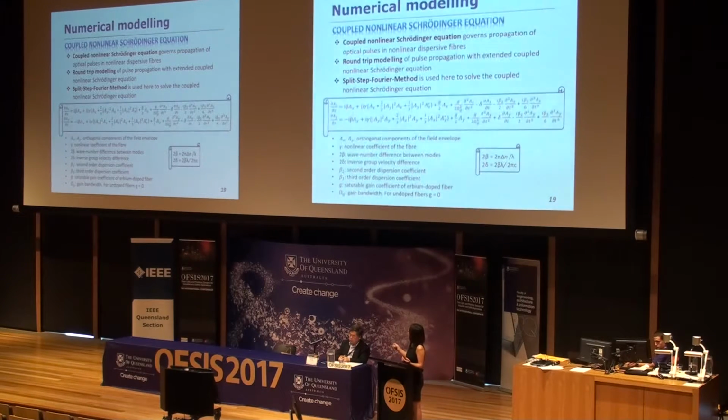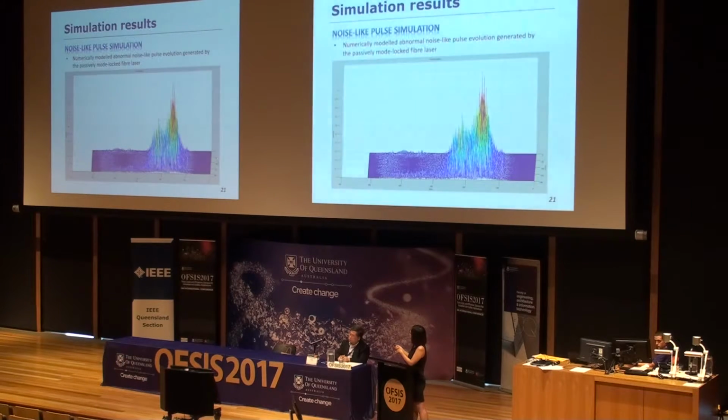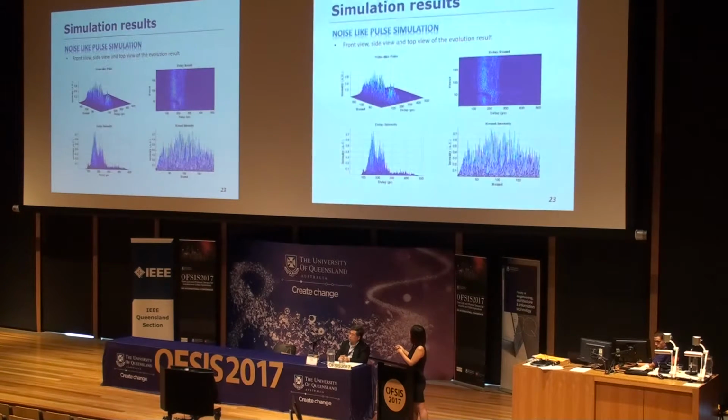This is the whole equation used in our modeling, and we have considered second and third order dispersion effect and nonlinear effect. So this is our simulation result. We can see that when the pump power is very low, below the threshold, no pulses happen. But as we increase the pump power, noise-like pulses are generated by the passive mode-locked fiber laser. And we can see the characteristic random phase structures.